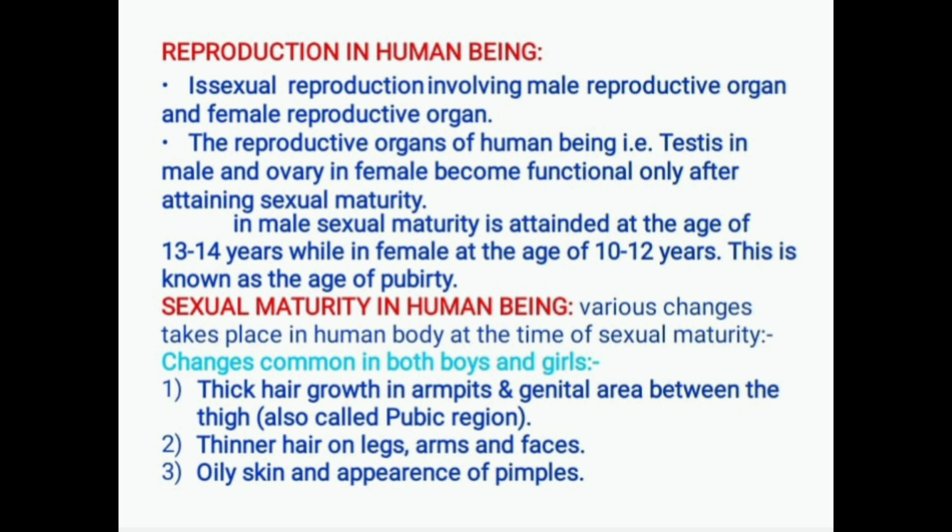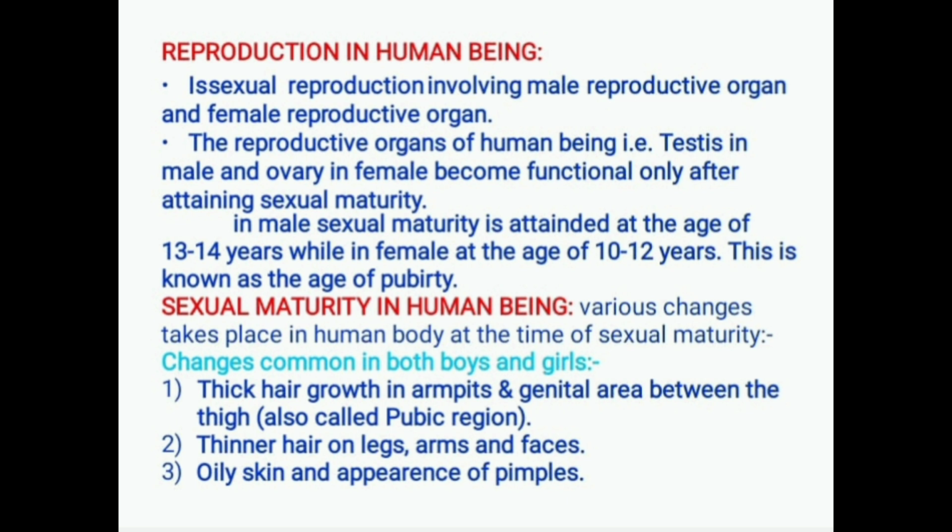The reproductive organs of human beings, that is testes in male and ovary in female, become functional only after attaining sexual maturity. In male, sexual maturity is attained at the age of 13 to 14 years, while in female at the age of 10 to 12 years. This is known as the age of puberty.